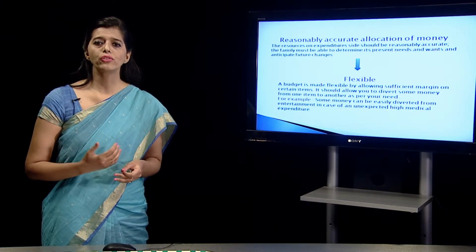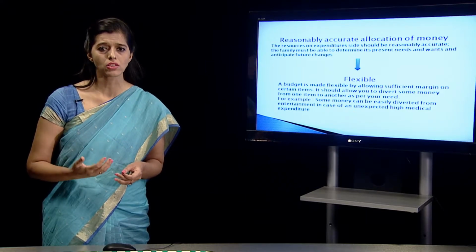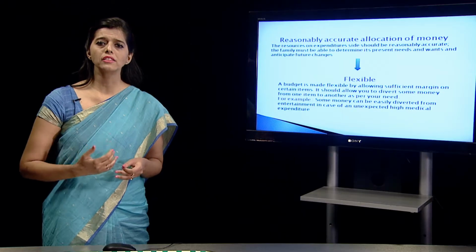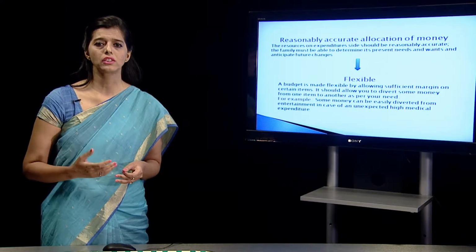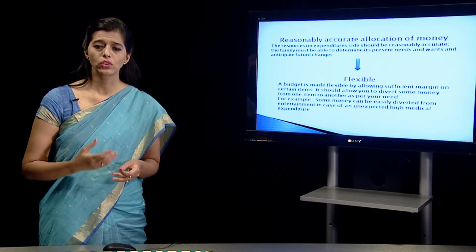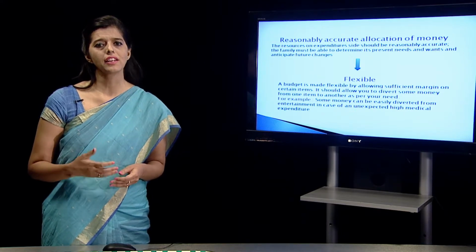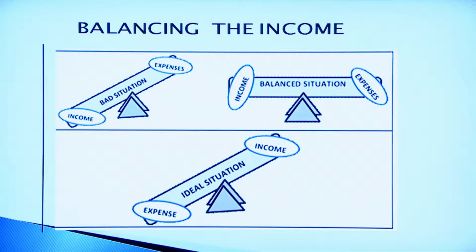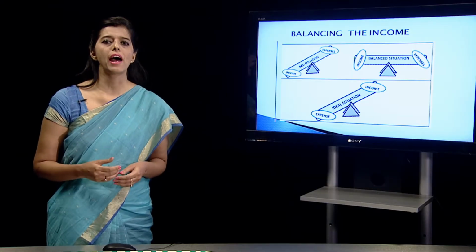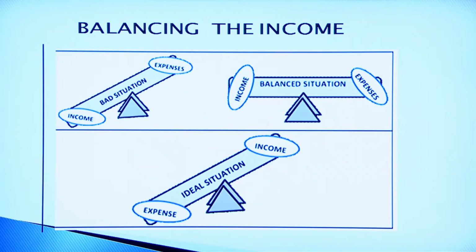And on food also, suppose I have given 30,000 rupees, I can start cooking at home and reduce the eating out, so that I am able to meet my medical expenses and other emergencies which I am facing.